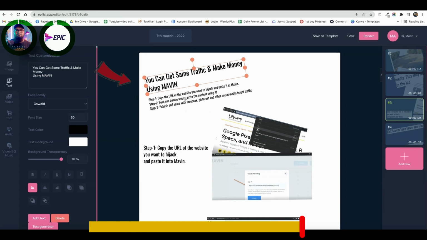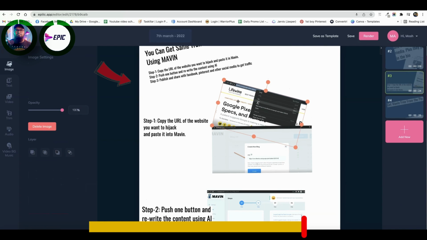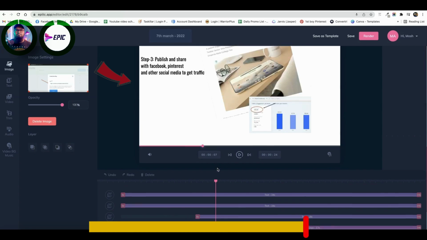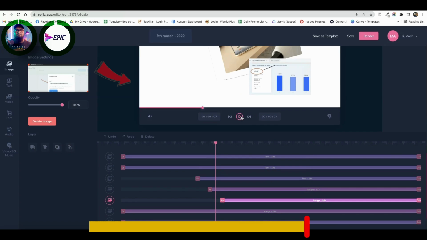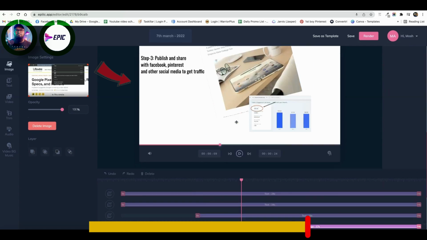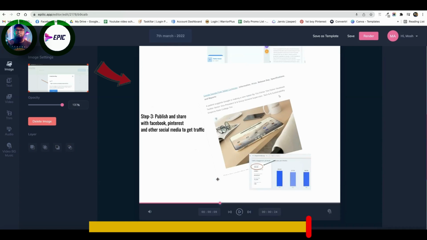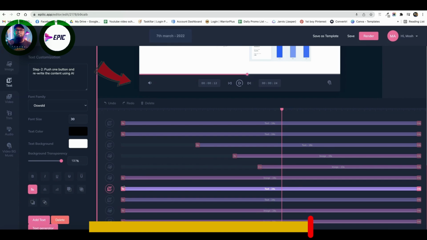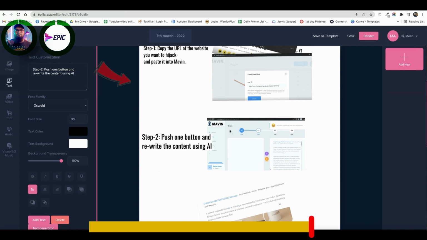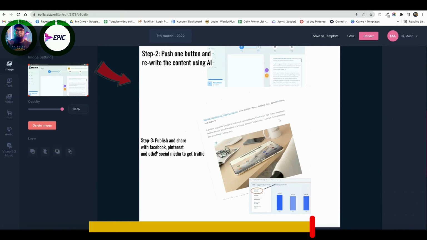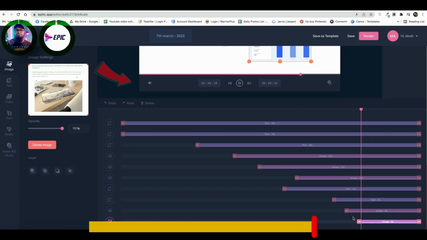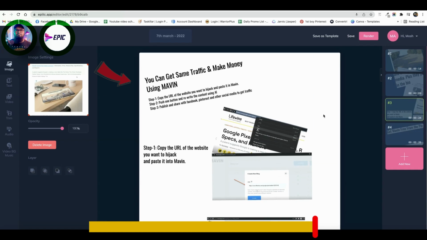Right, so this is where I want this to be here, and step number 1. Okay, here we want these to be right here. A little bit of changes, not too much, and then we go to copy the URL of the website. So this is the one where you copy the URL of the website and paste it. It should be right here, right? This is step number 2, where I want this to show up. Push one button, and this is the one. This is step number 3. Adjust step number 3. Publish is here, and share it, right? This is the one. Awesome.